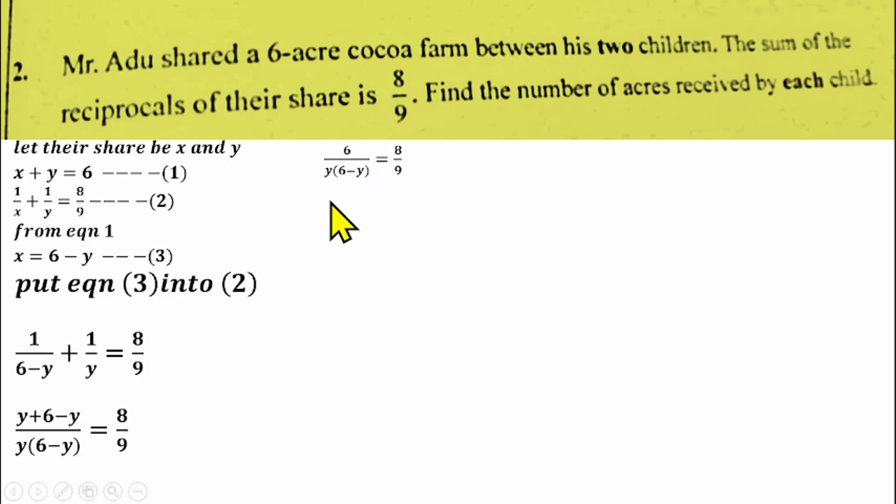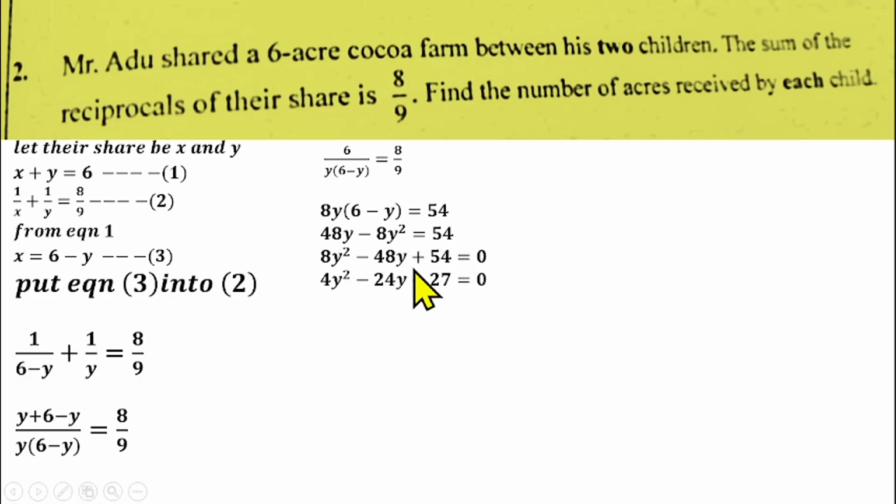From there we can cross multiply. If you cross multiply, 8 will multiply this. So we are having 8y into 6 minus y. 6 times 9 will give us 54. Then if you open the brackets, we'll be having 8y times 6 will give us 48y. Then 8y times minus y gives us minus 8y squared equals to 54. Then you can collect like terms. That will give us 8y squared minus 48y plus 54 equals 0. So 2 is common, so we can divide through by 2. So we have 4y squared minus 24y plus 27 equals to 0.